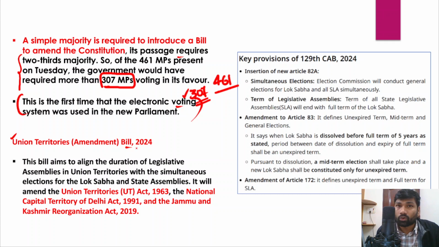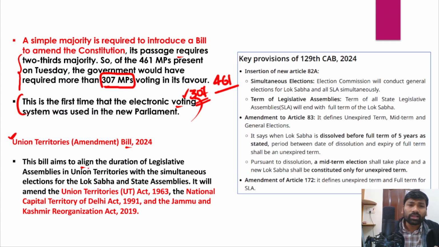I have also explained the intent of the Union government in introducing this bill. Through this UT Amendment Bill of 2024, the elections of the legislative assemblies of the Union Territories of Jammu and Kashmir, Delhi and Puducherry will also be synchronized with the elections of Lok Sabha.